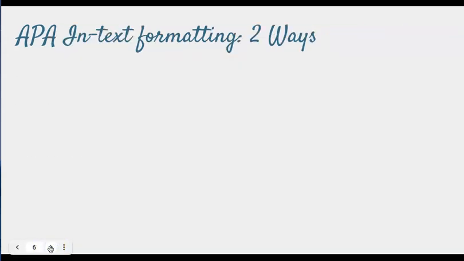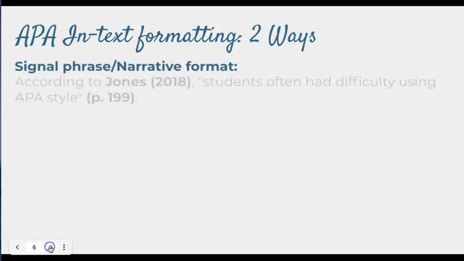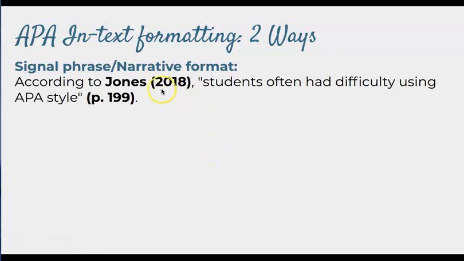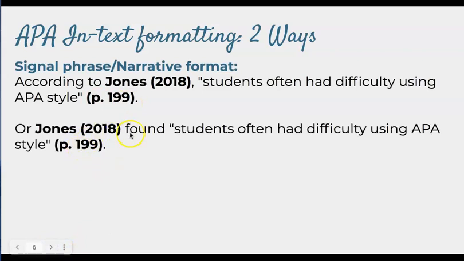In terms of your in-text formatting, there's two ways. The first is called narrative format, and this is where you just have the author's last name and the year before the quote with a little context. And if you have a page number, that will go at the end. APA uses past tense verbs, so here's another example of a narrative format.